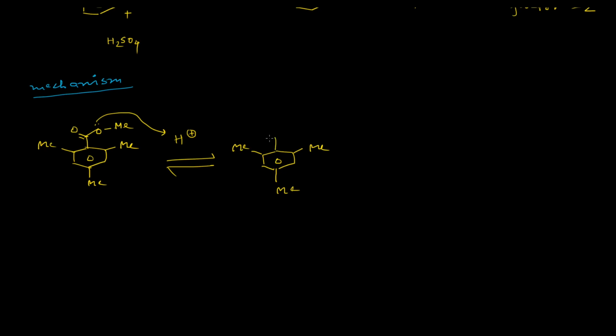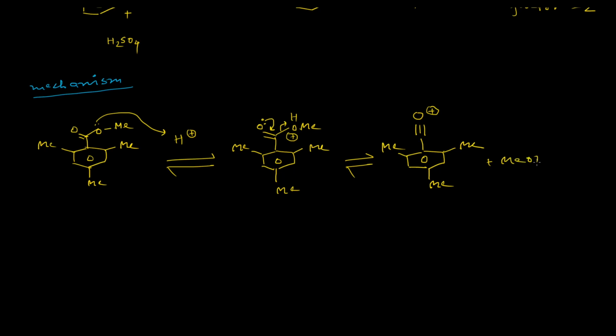After the protonation, this particular intermediate will be generated in the reaction medium, and then this sp2 hybridized oxygen atom will assist the elimination of this methanol molecule from the system. And this will eventually form the acylium ion and 1 molecule of methanol.